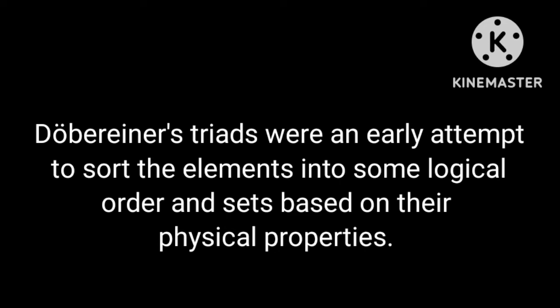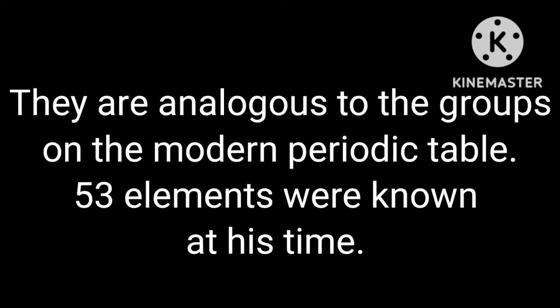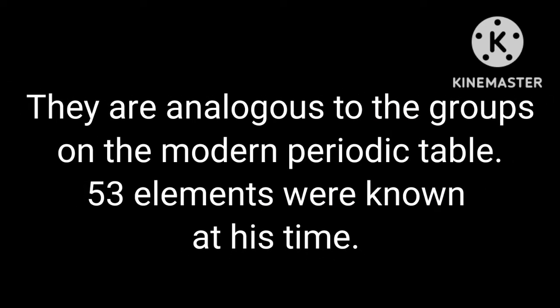Dobereiner, a German chemist, tried to arrange the elements with similar properties into groups. He identified some groups having three elements each, so he called them triads. He showed that the three elements in a triad were written in the order of increasing atomic masses.